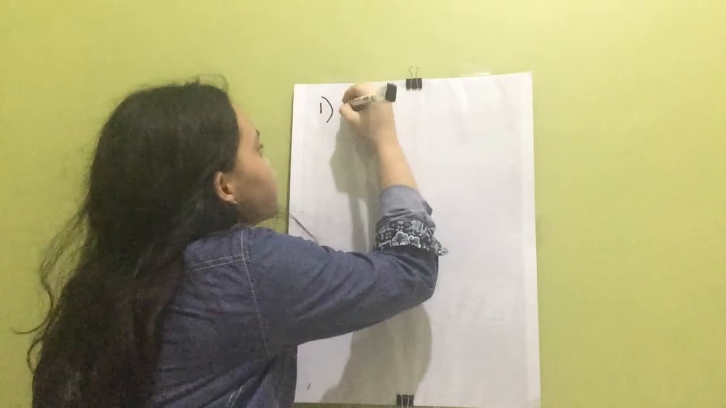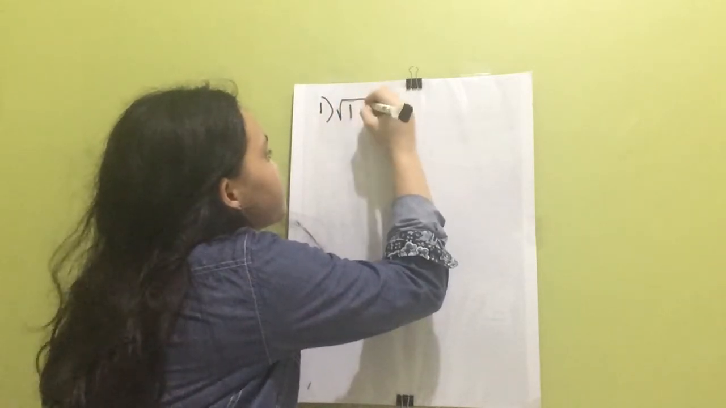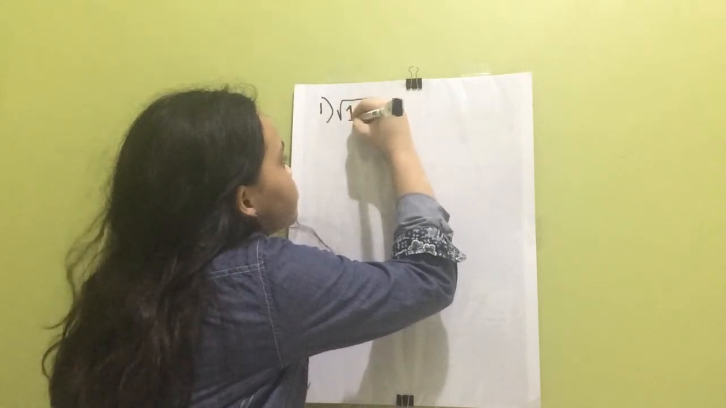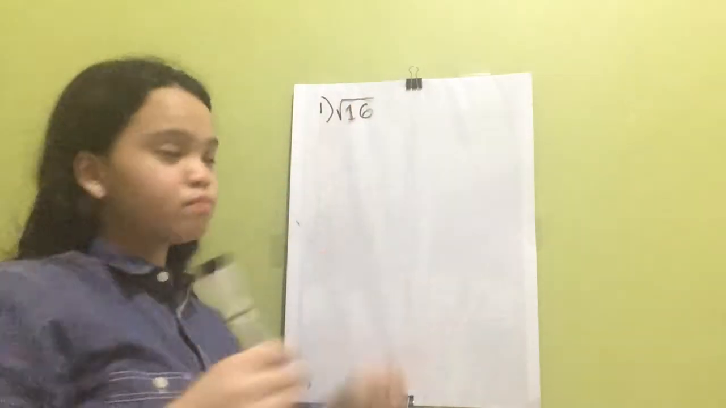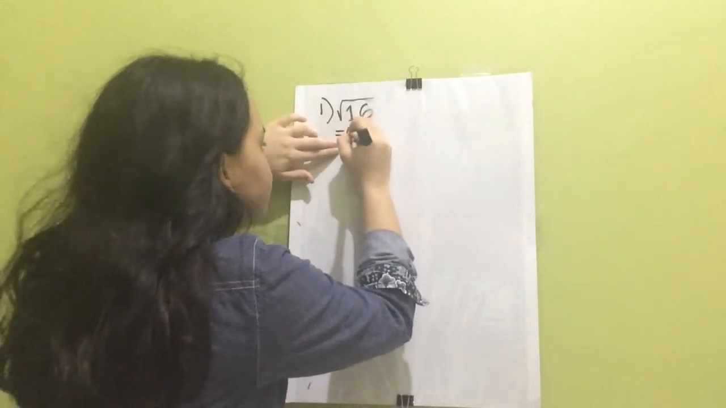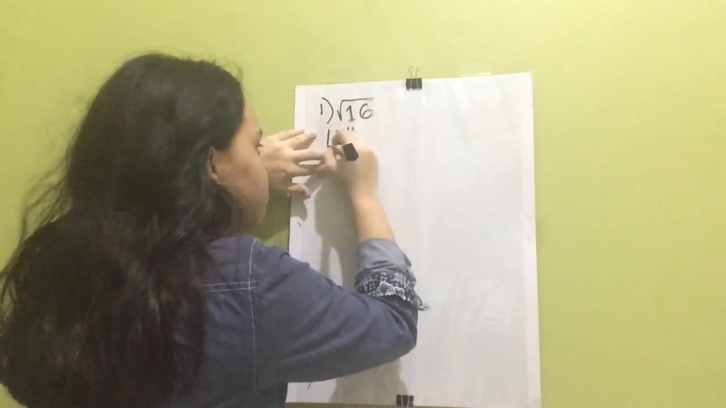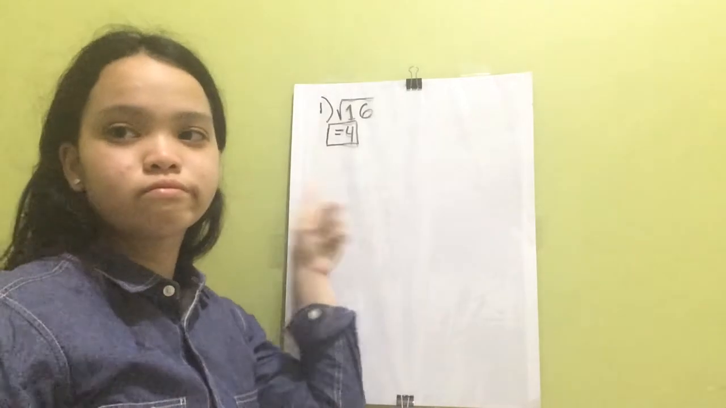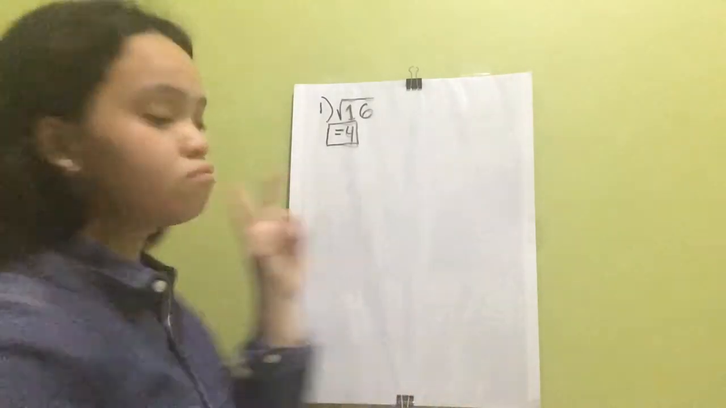Hi guys! Today we'll learn about how to simplify radical expressions. Let's get started. So number one example, square root of 16. So 16, as you all know, is a perfect square. Meaning, if you multiply a number into itself, it will be a perfect square. So 4 times 4 is equals to 16. 4 is your final answer.